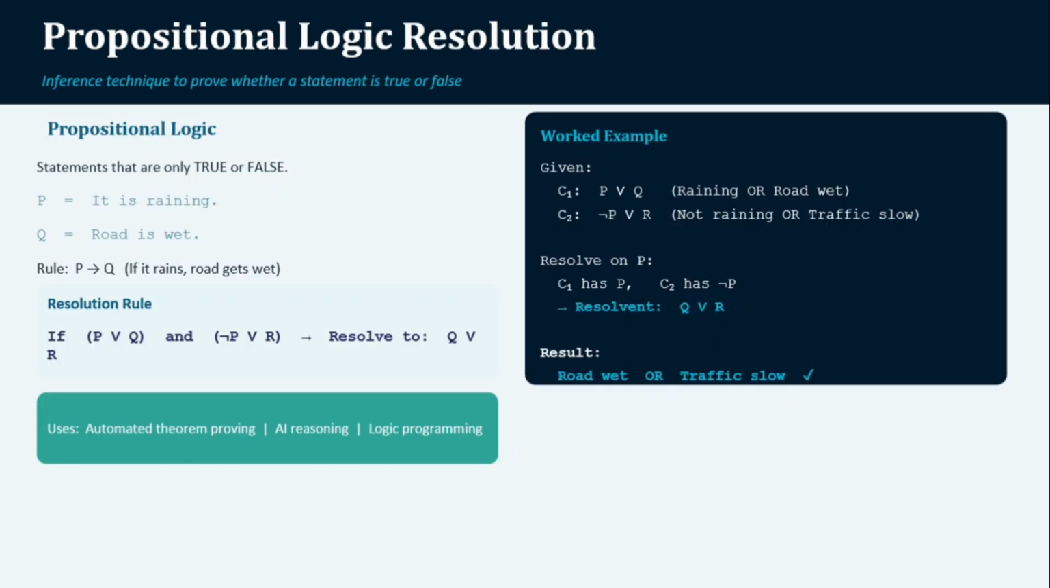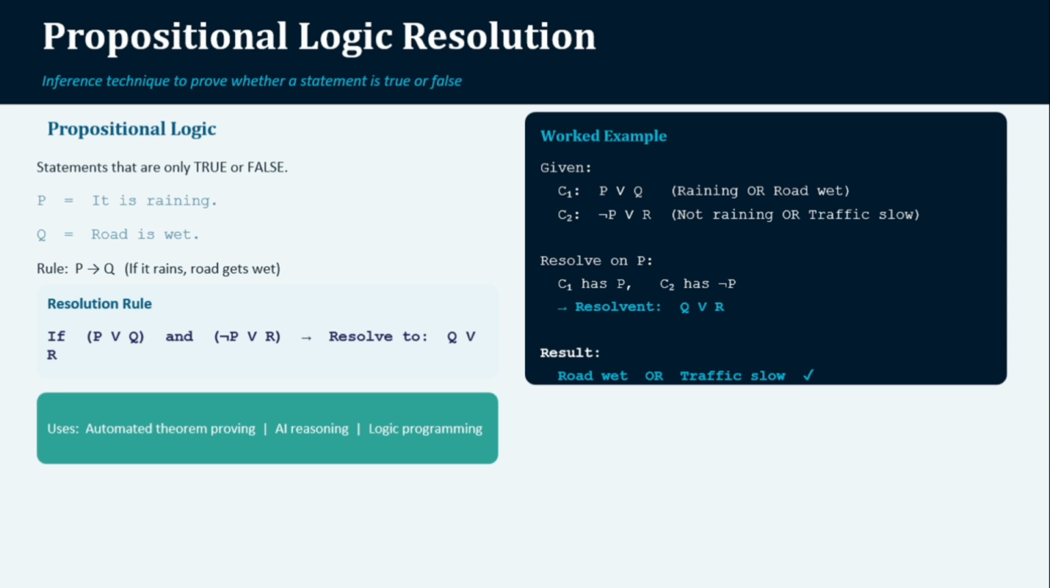In propositional logic, statements can only be either true or false. For example, we have P: it's raining, Q: the road is wet. A rule can be written as: if it's raining, then the road becomes wet. Resolution is an inference technique used to determine whether a conclusion logically follows from the given statements.